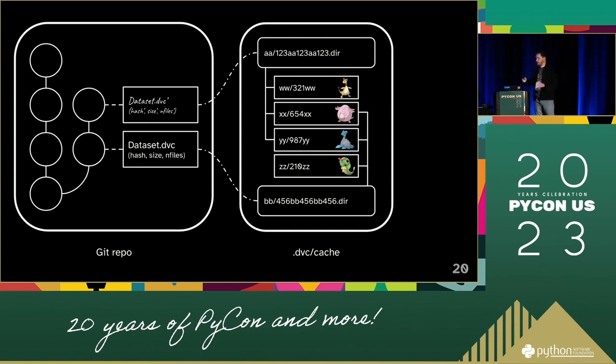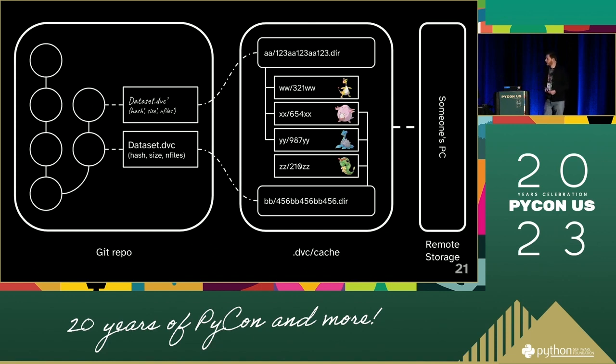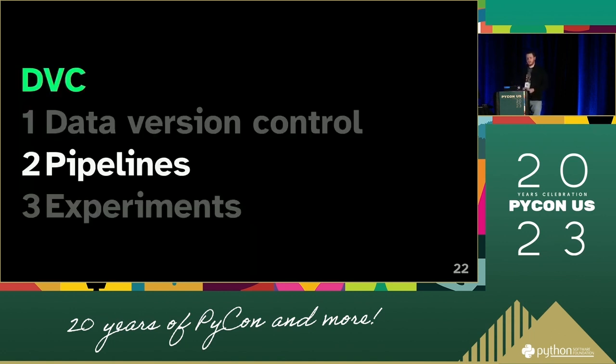And then we have this cache, which lives on our local system, in my case, my MacBook, and we can mirror that to a remote storage, which can be an S3 bucket, a Google Drive, an SFTP server, anything you'd like it to be. So once we mirror that and we apply the same basic principles of versioning our data as we do for code, we can start using that in some more interesting contexts.